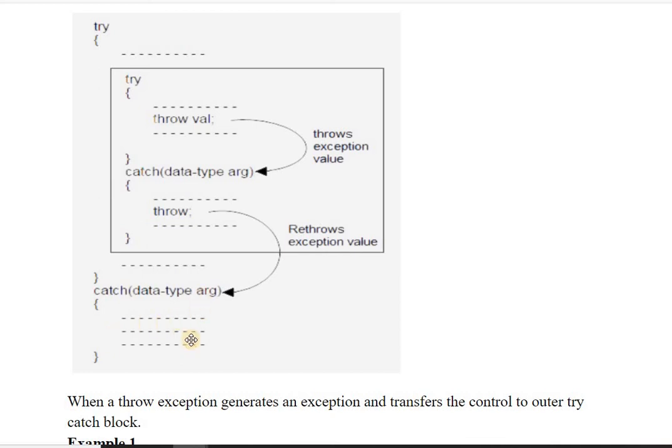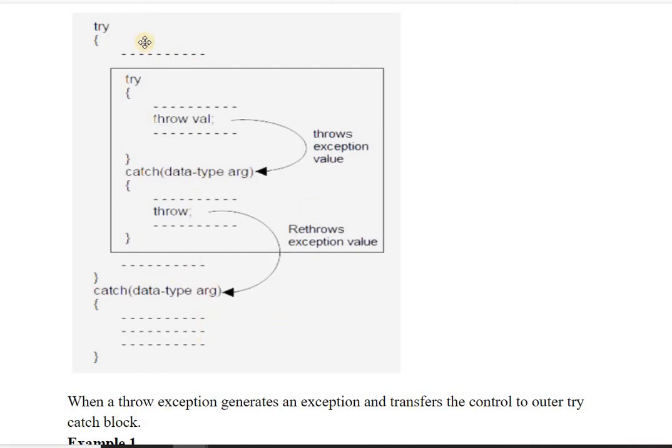So in this case it is rethrowing the exception value. Here throw is written as it is, without any parameter. So this catch block is again throwing an exception. You can also say the exception is causing another exception to occur. That's why this catch block is rethrowing the exception towards its outer catch block.